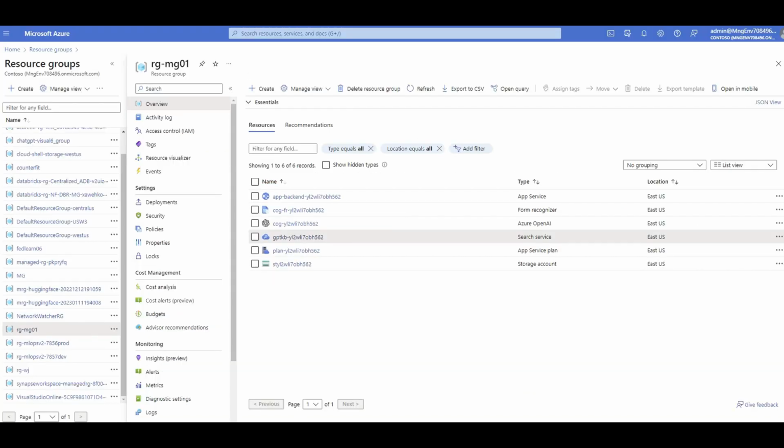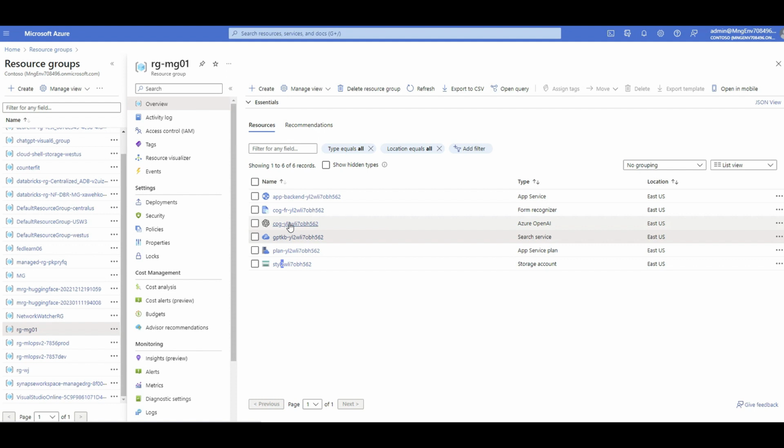So this is the name I chose before. Instead of MG002, I added MG01. In the resource group, you can see it is telling me that, okay, the web app is deployed. Your Form Recognizer, in case you have some dataset in unstructured data like images from a PDF file, we have to digitalize those and make text out of them.